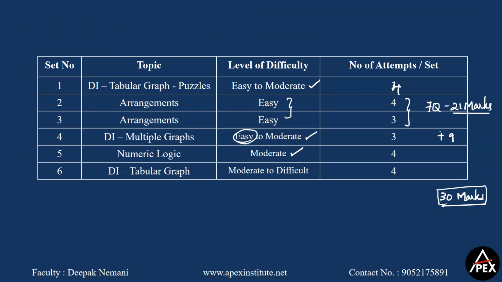And if you're not good at data interpretation, if you can solve any of these two, then plus 1 more, so 33 marks. So 21 marks should be a minimum attempt. You should score a minimum of 21 marks for sure. If you're good in data interpretation, you will get 30 marks, or if you're good with puzzles and numbers, then 33 marks.